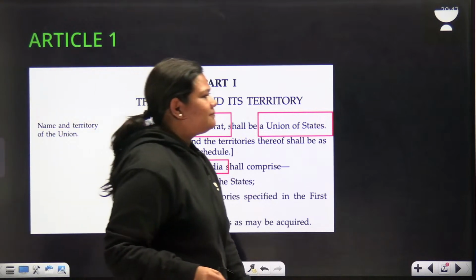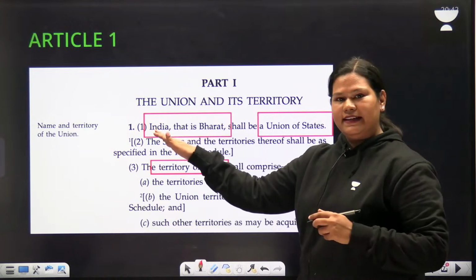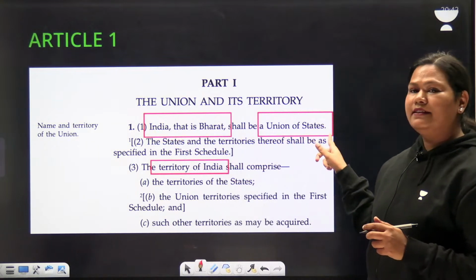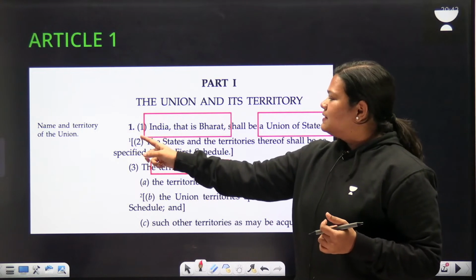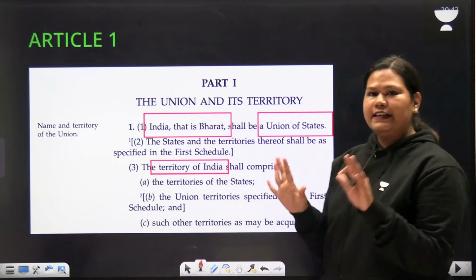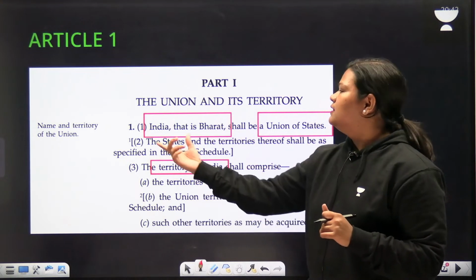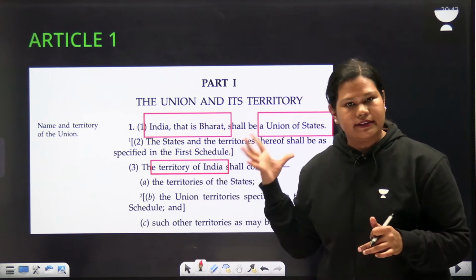Let's read the text, and I have highlighted the points which we need to understand further. Article 1 states that India, that is Bharat, shall be a Union of States. Let's pause for a while here. The name of the country is written as India, that is Bharat.